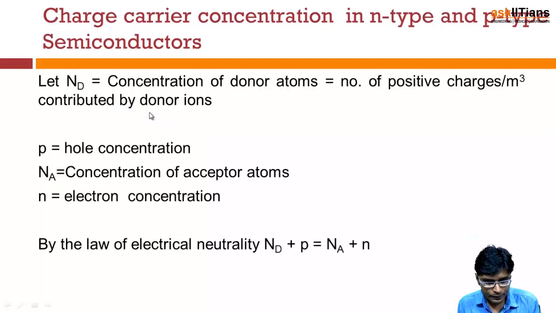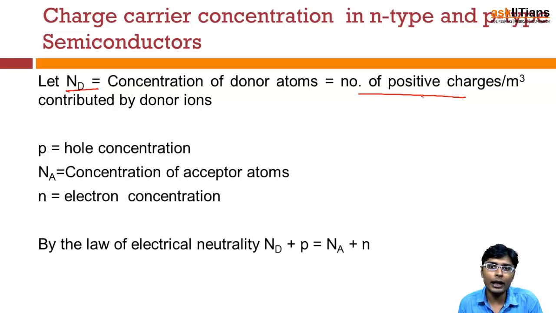Now let's assume that capital ND is the concentration of donor atoms, and it is equal to the number of positive charges. Donor atoms are always assumed to carry positive charge, because they are ready to donate.